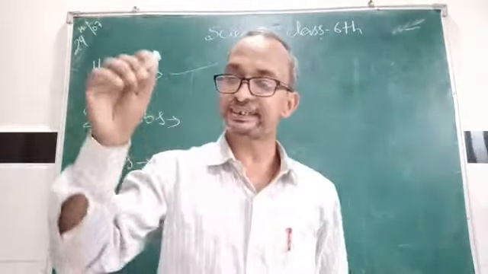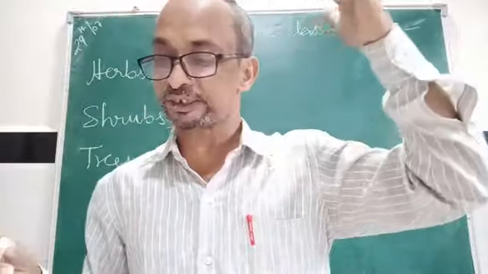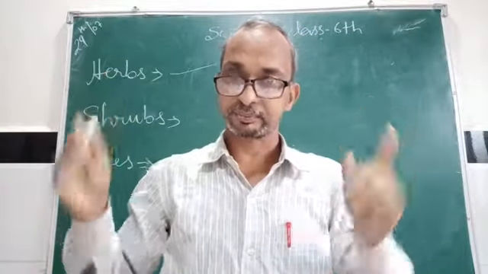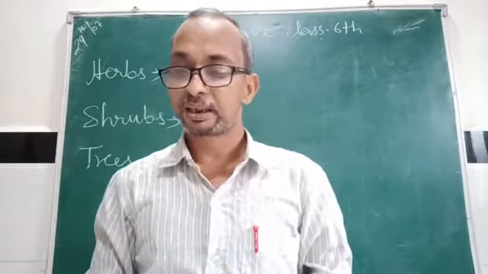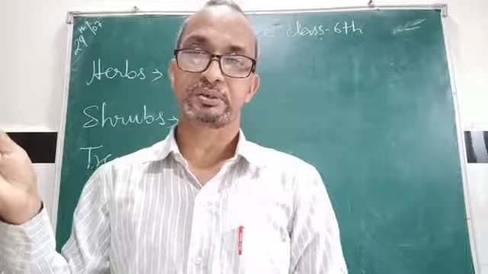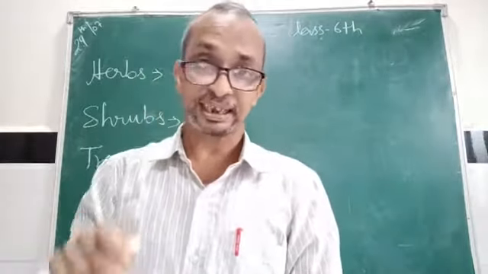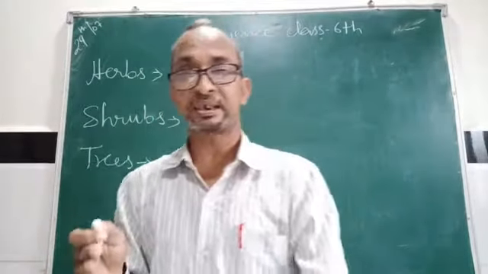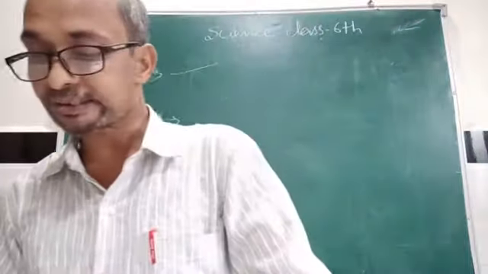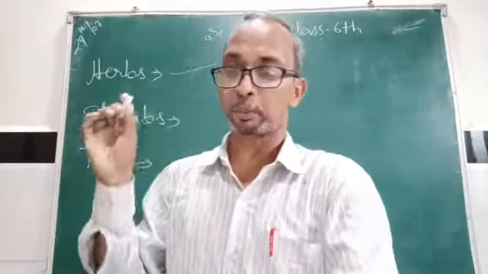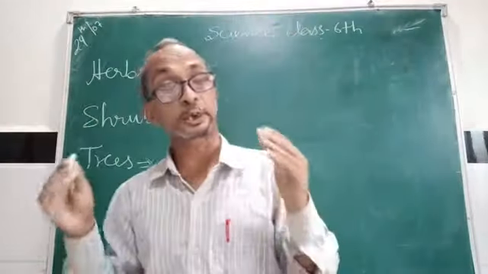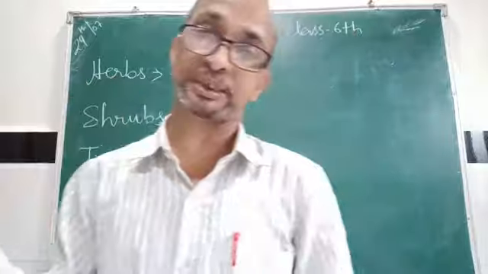The branches in trees appear higher up on the stem, much above the ground, whereas in shrubs, branches appear near the ground. Examples of trees: neem, mango, palm, teak, oak, sandalwood, coconut, eucalyptus.